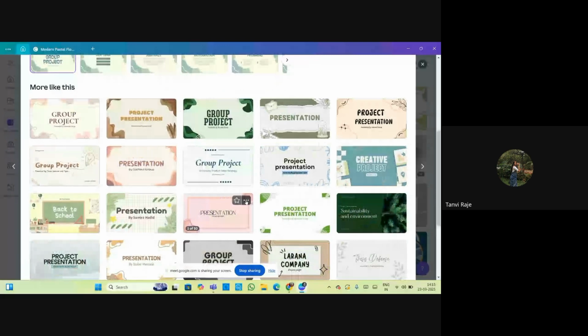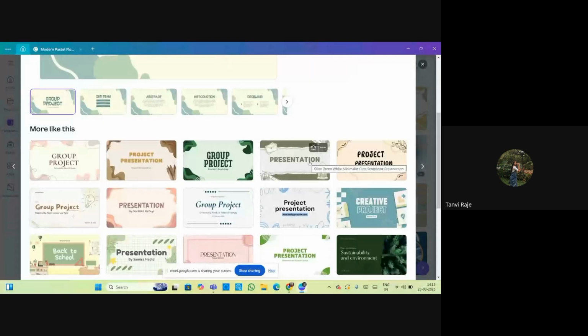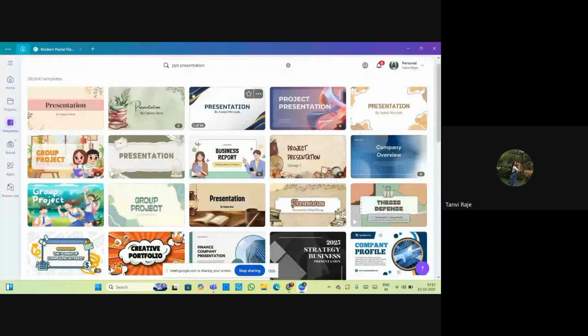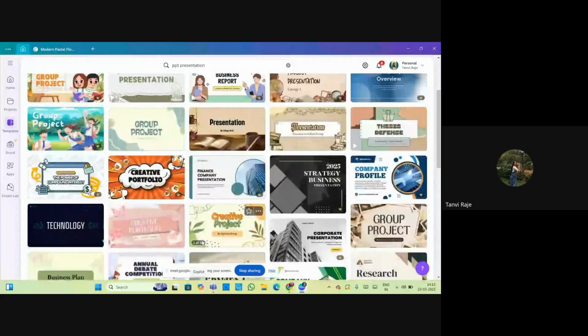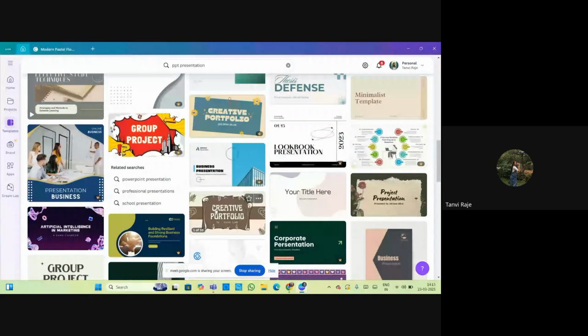For example, suppose you have your project presentation. आप ऐसे सर्च कर सकते हो कि टेम्पलेट्स में कि प्रोजेक्ट रिलेटेड प्रेजेंटेशन चाहिए. So you will get a number of presentations. If you need a professional presentation, you can get professional presentations also.